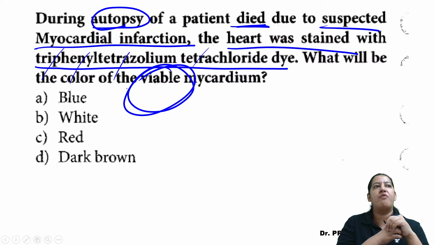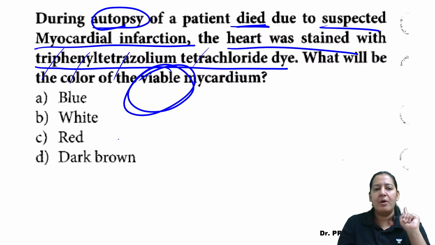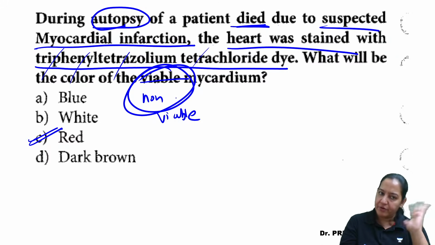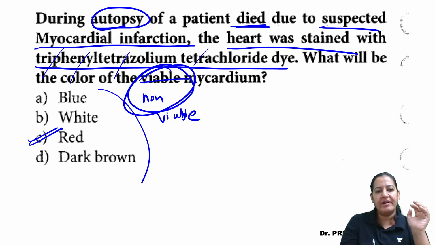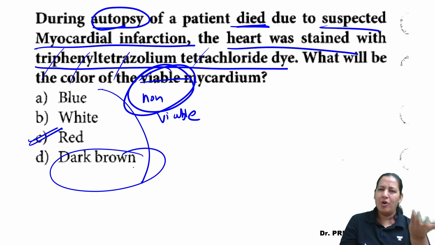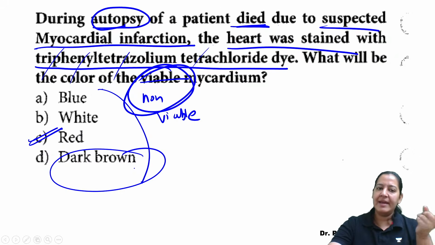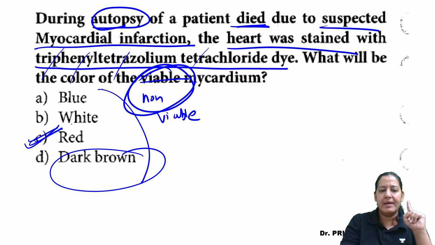I'm asking the color of viable. Yes, everyone is right. Adra, Sufi, Kishore, awesome. Very good. Viable one is the red. And if I ask the non-viable area, what is its color? The non-viable will not take the stain, so it will remain yellow only, but yellow is not given in the option. So go with dark brown. So yellow or brown color, but not red. So go with D in that case. Viable area is red. Here viable is asked, so that's why the answer is C.